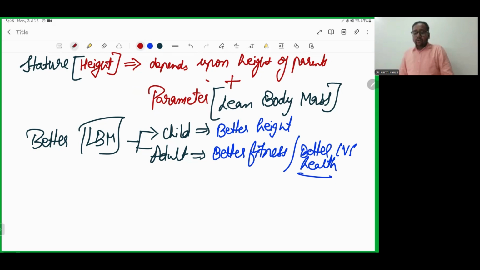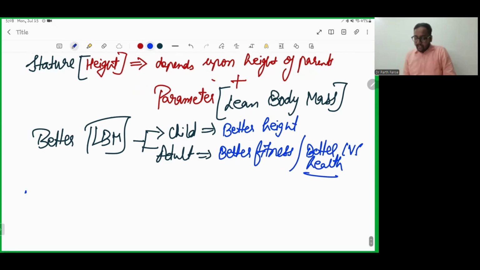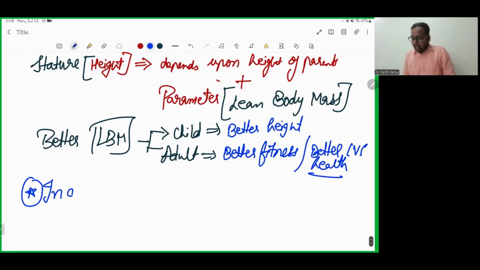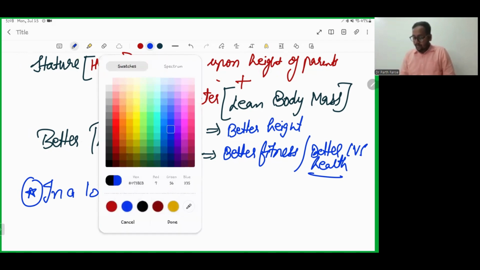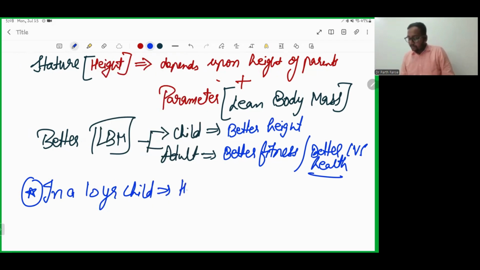Now, moving to the next one. One more one-liner we need to remember is: in a 10-year-old child, height will be equal to arm span.